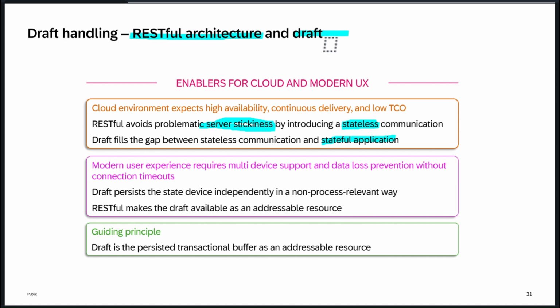It has a very detailed explanation, step by step. It will help you understand how draft works on the backend side. Even though draft handling is currently managed by the framework, it's good to know about these details, right?